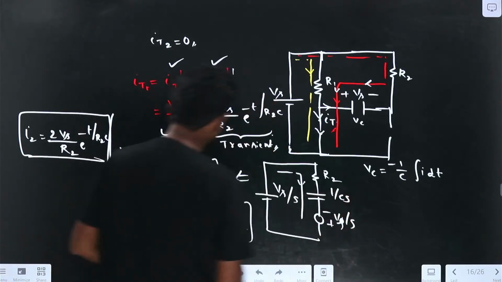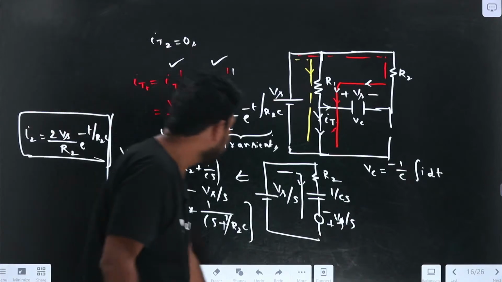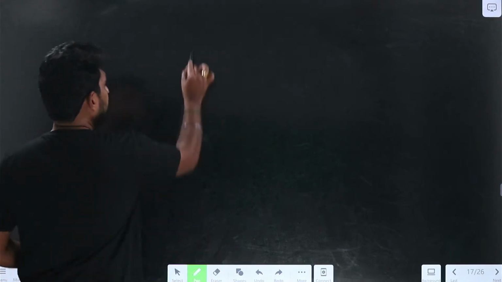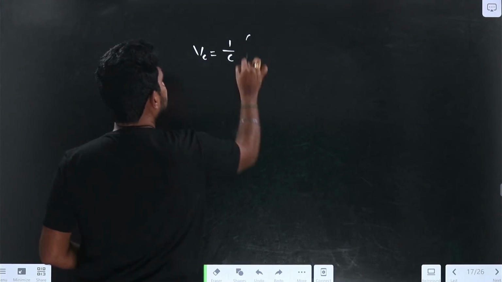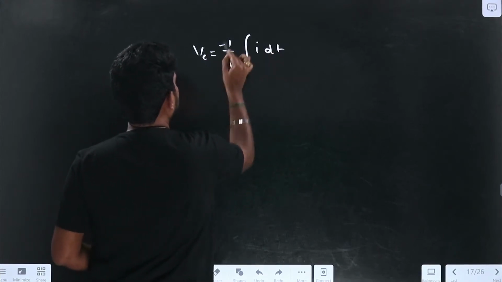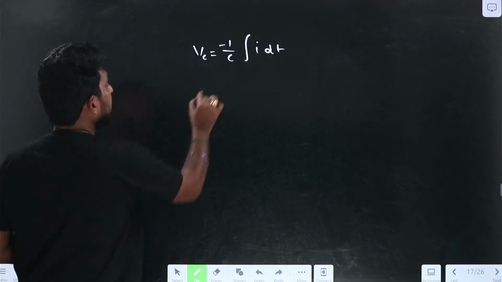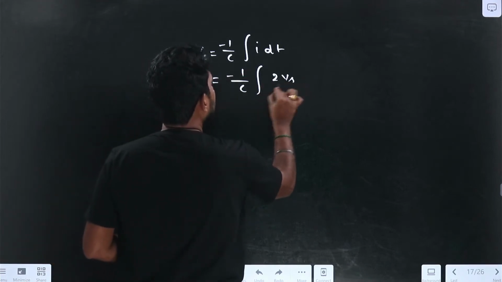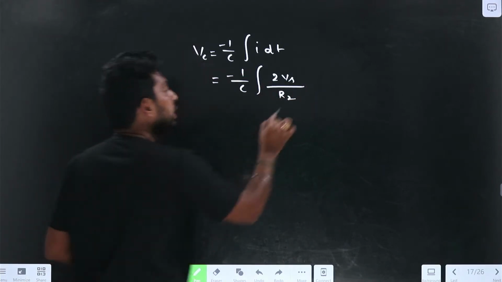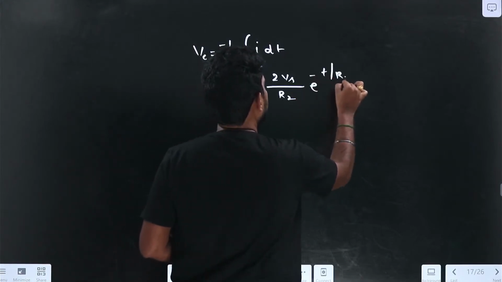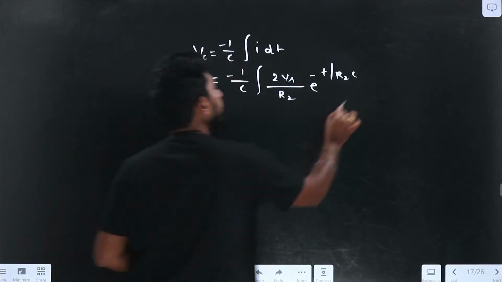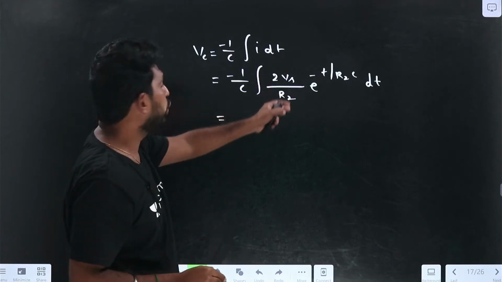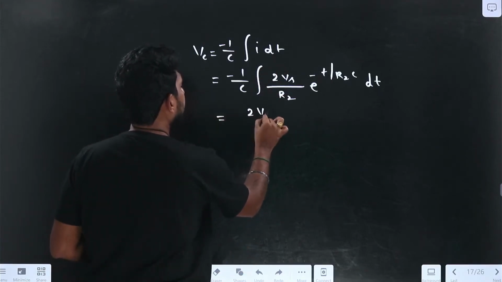So if I find the VC here, VC equals 1 by C into the integral of I dt. The minus sign will be there, so it will be minus 1 by C into the integration of 2 Vs by R2, the I value we got as 2 Vs by R2 into e power minus t by R2C, into dt.